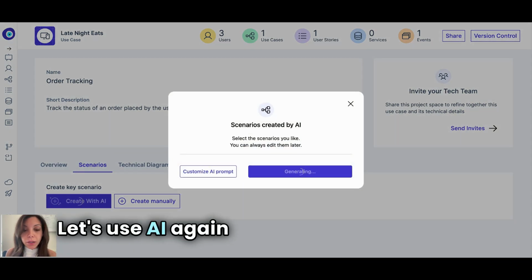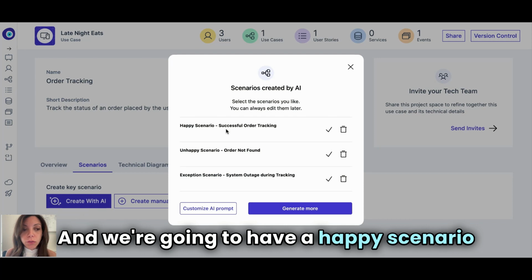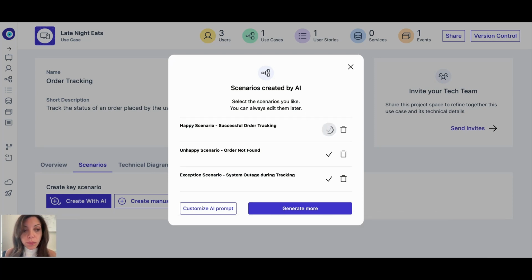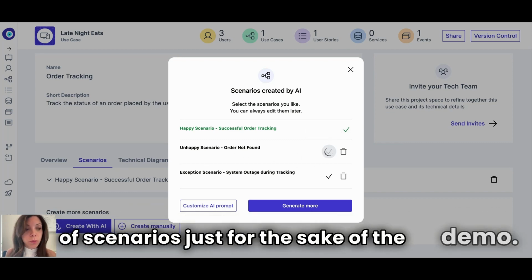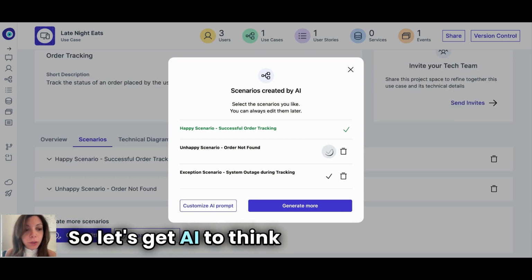Let's use AI, again, to speed up the thinking here. And we're going to have a happy scenario for sure when we have an order that successfully happens. But potentially there could be also an unhappy scenario and an exception scenario, for example. So we're going to select for now a couple of scenarios just for the sake of the demo. So let's get AI to think about everything.